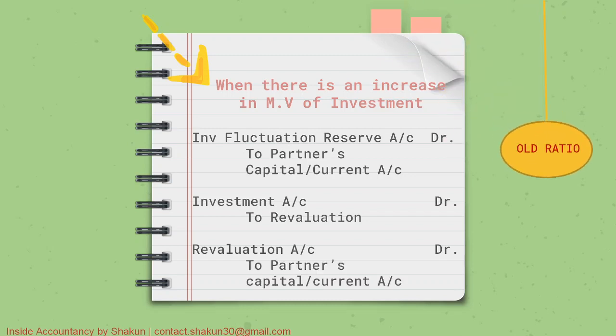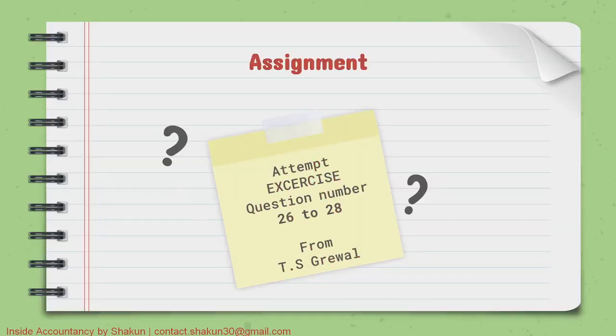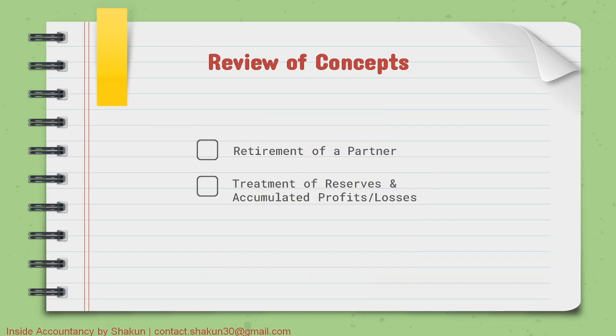So these were the various cases in case of investment fluctuation reserve or fund and workman compensation reserve. On the basis of the content that I've just explained to you, you have to attempt the exercise question number 26 to 28 from T.S. Grewal. I hope the concepts were clear to you, and I have explained retirement of a partner and the treatment of reserves and accumulated profits with special reference to workman compensation reserve and IFR, investment fluctuation fund.